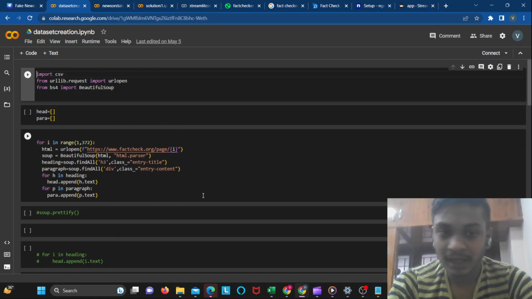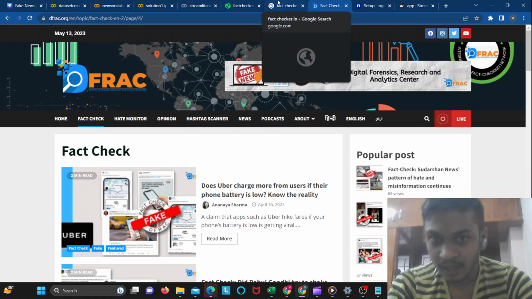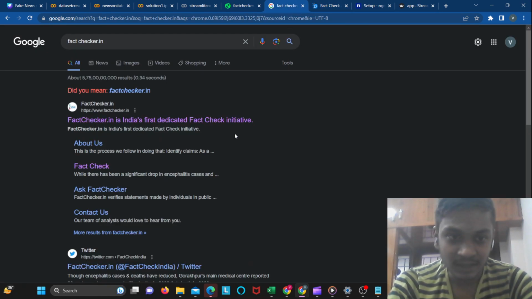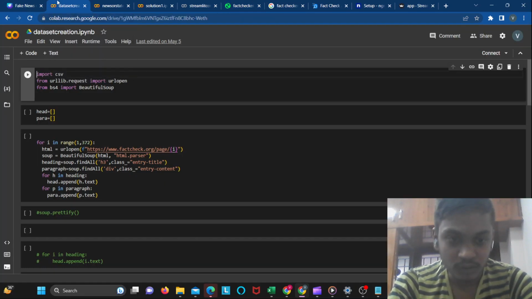First, we need to check a URL, and we are taking factcheck.org for the original news, and Dogpile is something which consists of all the fake news. So these are the websites you can go through. This is Dogpile, which consists of all the fake news, and this is factchecker.in, which consists of Indian news. Factcheck.org is related to news outside India.